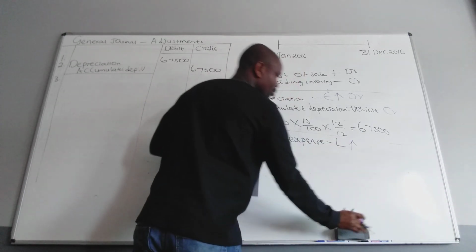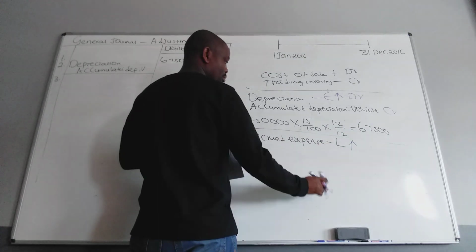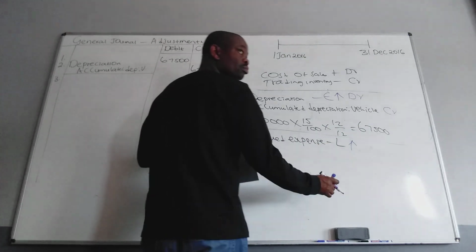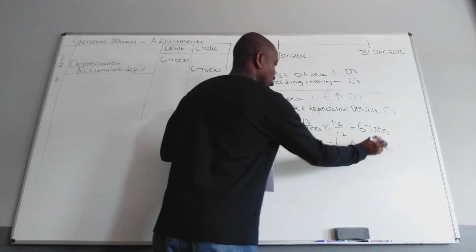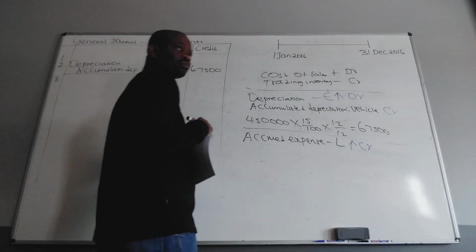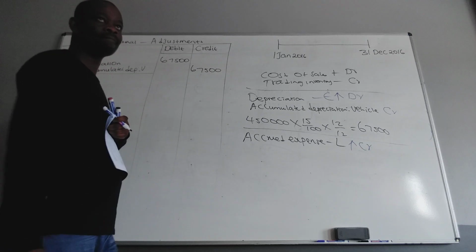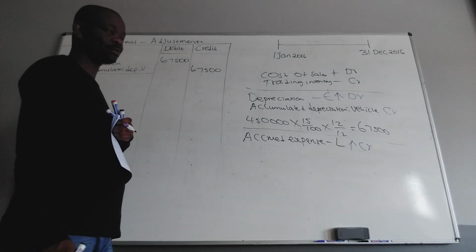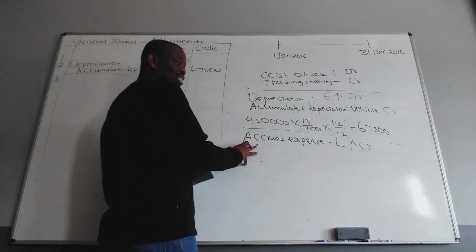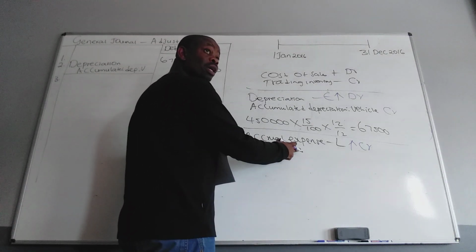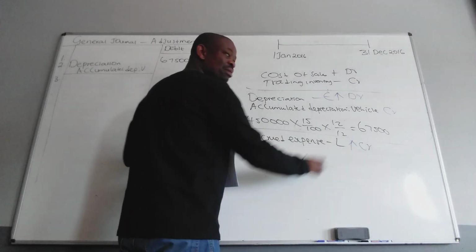Liability: credit side. Increase on the credit side. So assets go up on the debit, down on the credit; liabilities go up on the credit. Because this is a liability, I still have to pay for it. It's outstanding. That's why I say it's a liability.